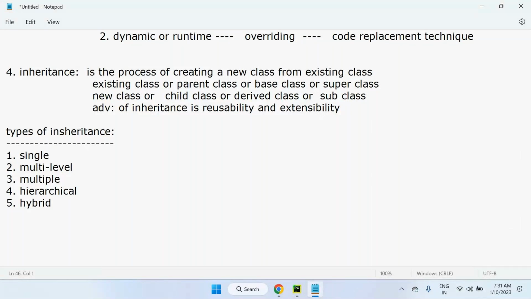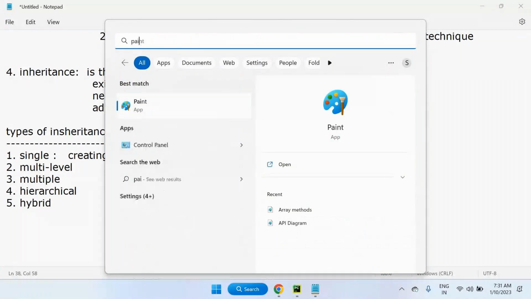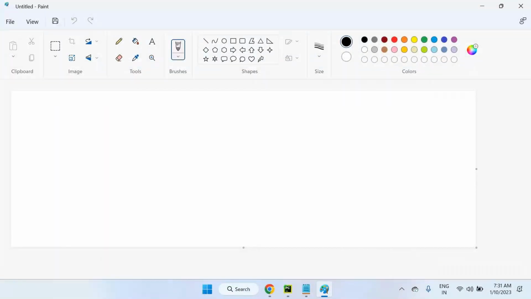First, we'll talk about single inheritance. Single inheritance means what actually? Simple. Creating a new class from a single base class or parent class is called single inheritance. For example, look at this diagram, I'm trying to draw the diagram.